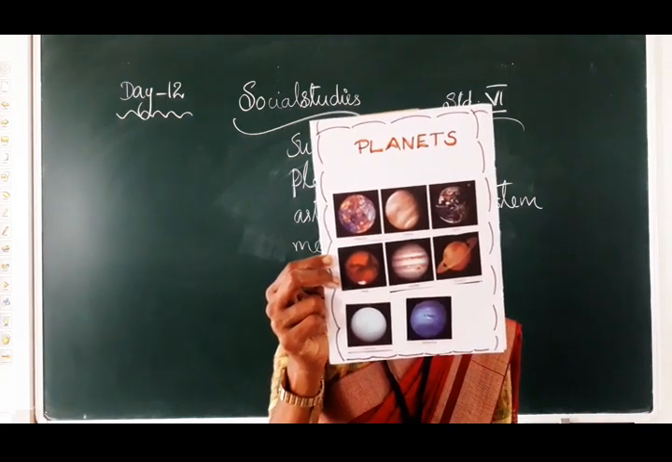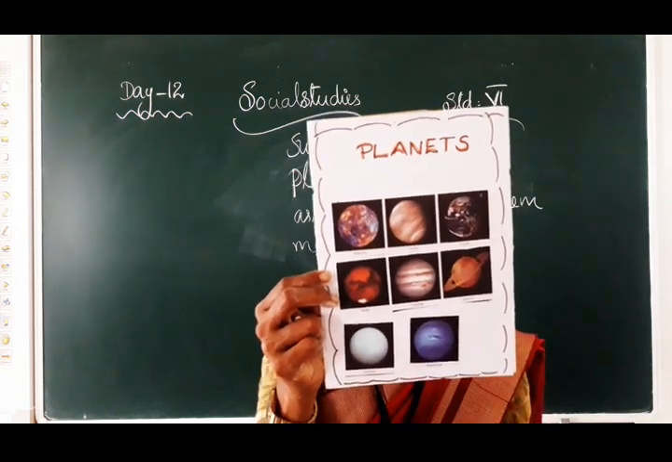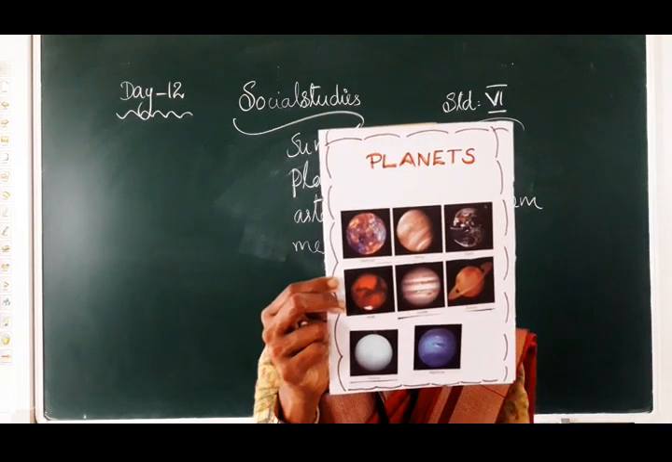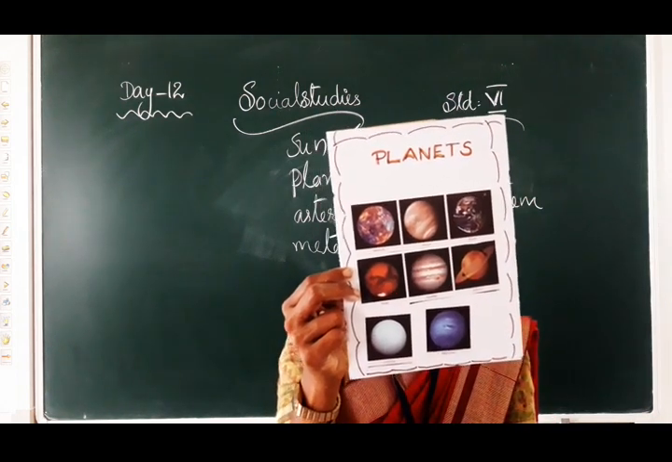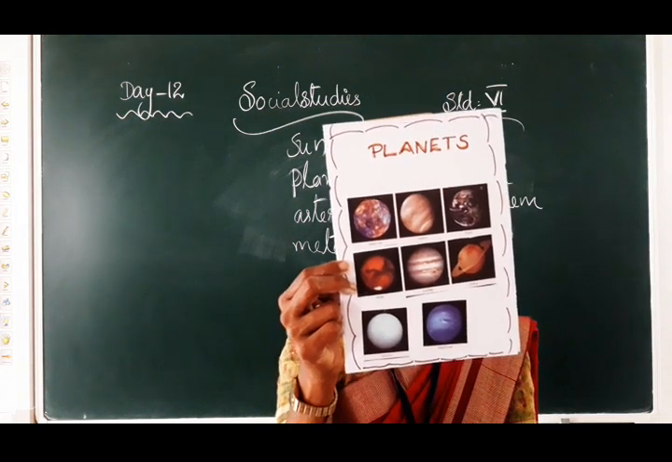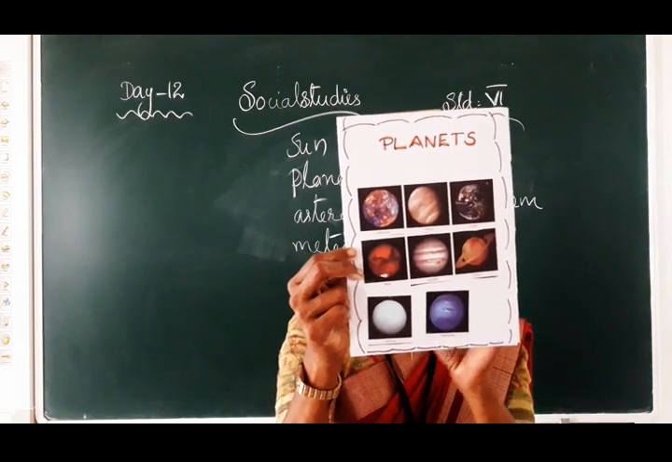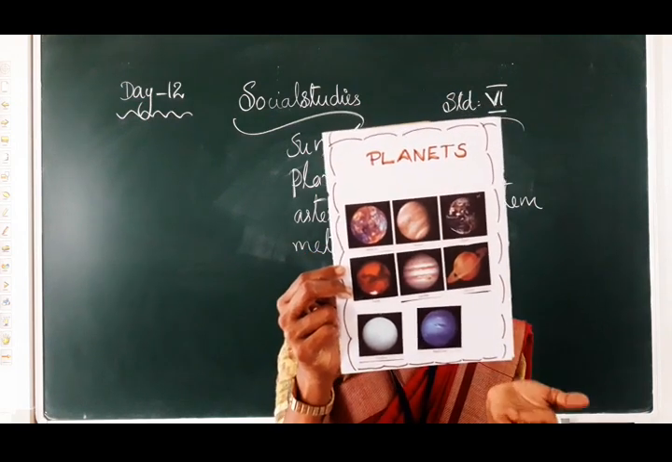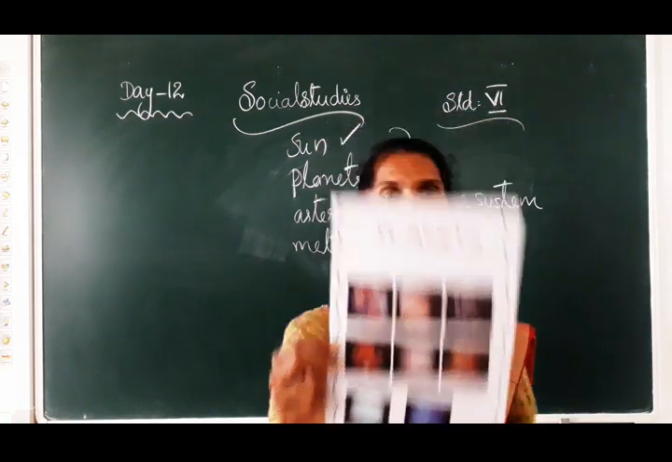And the planets' names you can read from this. See, Sun, then 8 planets: Mercury, Venus, Earth, Mars, Jupiter, Saturn, Uranus and Neptune. Then asteroids, and meteoroids.